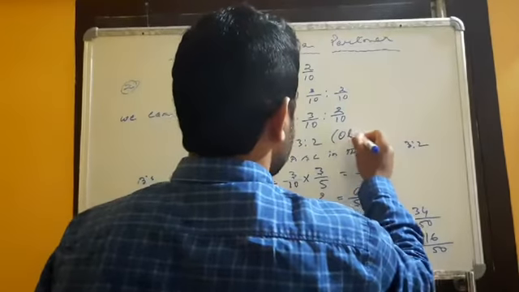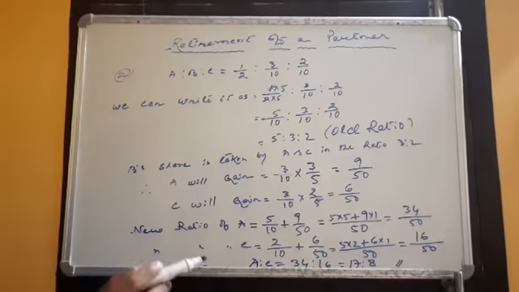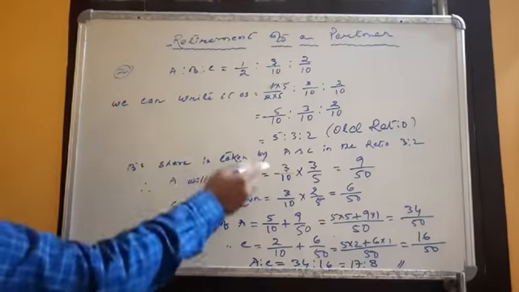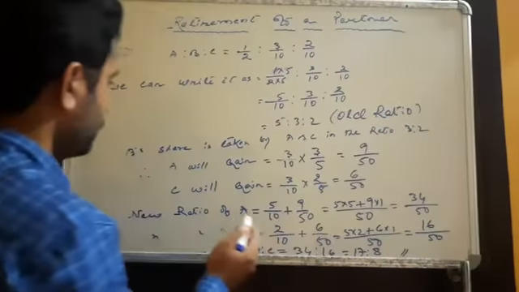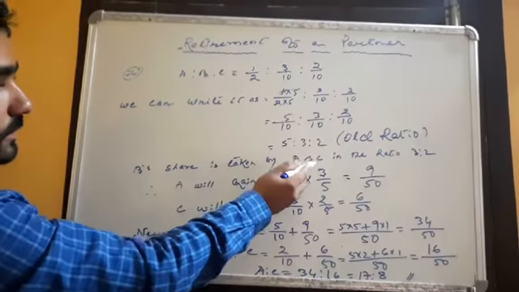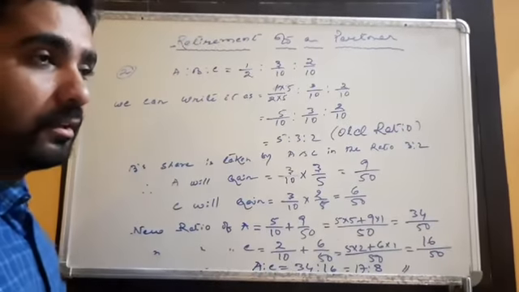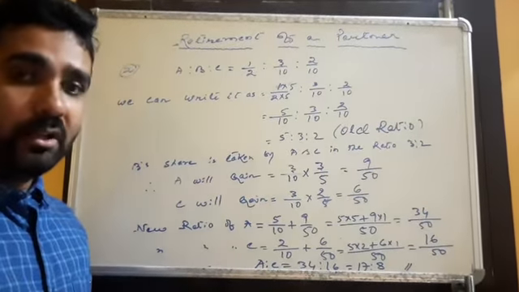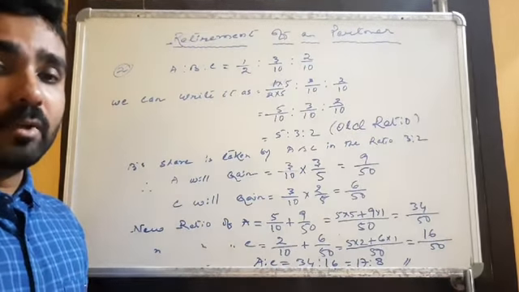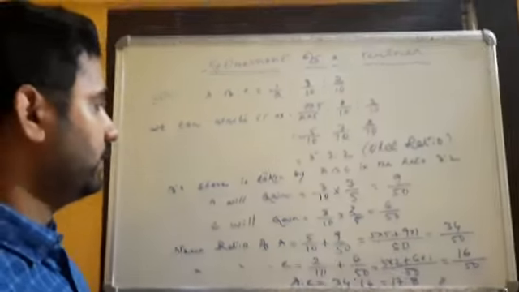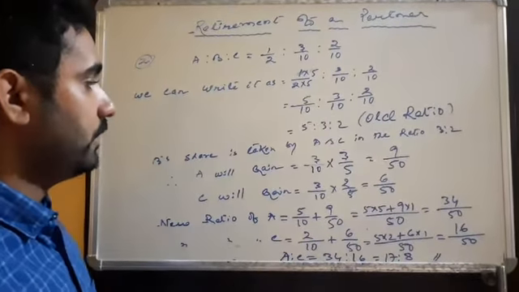I am writing here, old ratio. B is retiring from the business, and his share is taken over by A and C in the ratio of 3:2. So remember, in case of retirement, the remaining partners will gain the share, because someone is retiring from the business, so his share will be taken over by the remaining partners. So there will be a gaining ratio. In admission, there is a sacrificing ratio, and in retirement, there will be a gaining ratio.